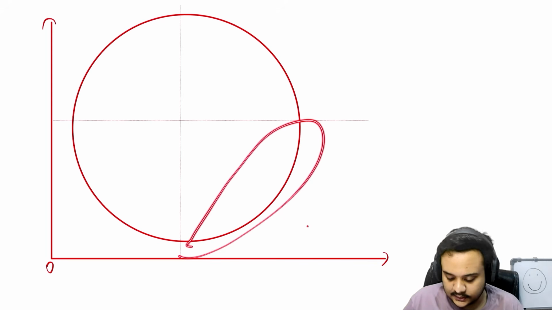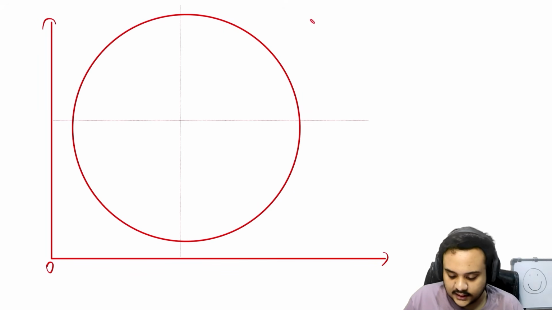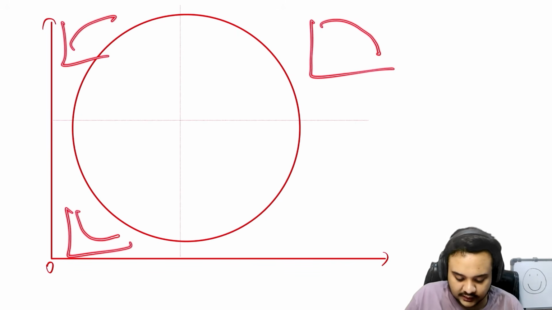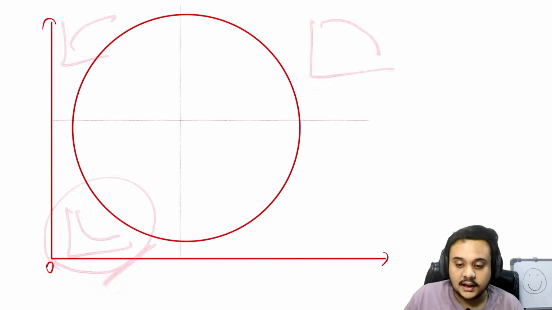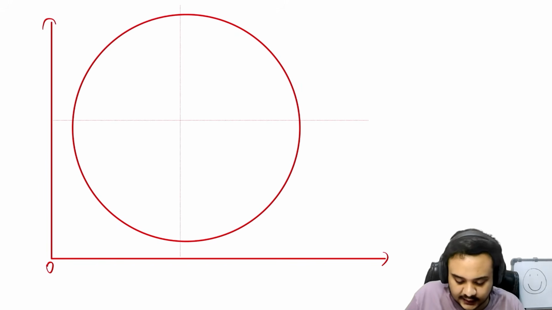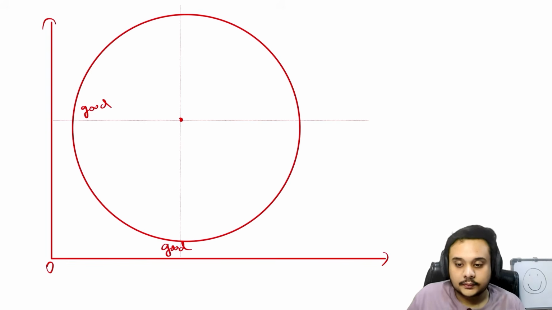Is this the shape of an indifference curve? Is this the shape, or is this the shape of an indifference curve that we draw usually in the Cobb-Douglas XY space? This is the one, right? So just by looking at the circle, you know that X and Y, this is the center of it. So you can say that on this part X is a good, and on this part Y is a good. Okay, and how can you say that?